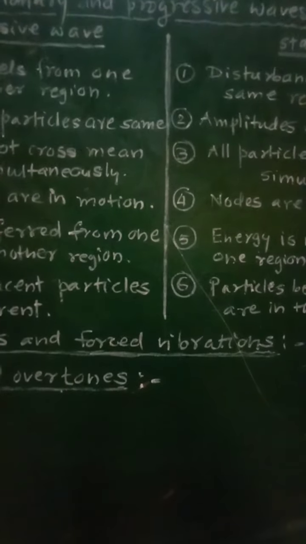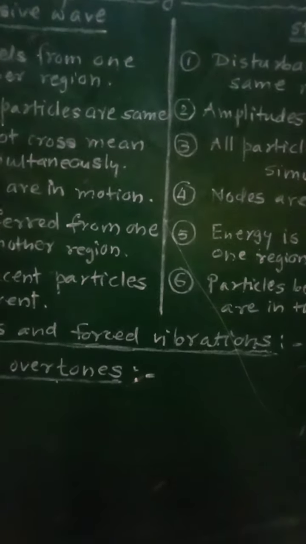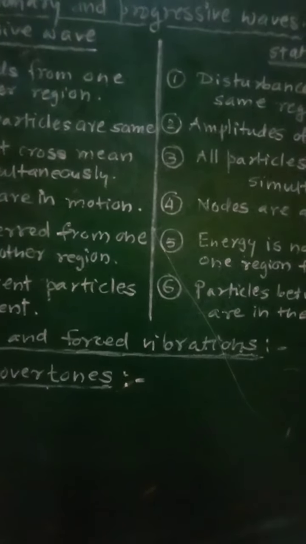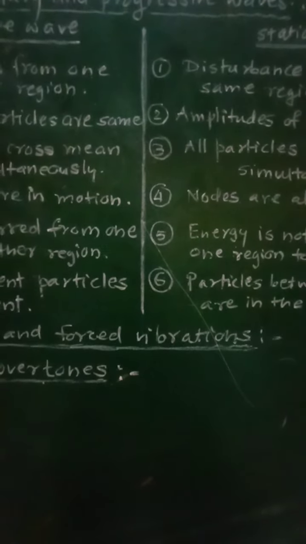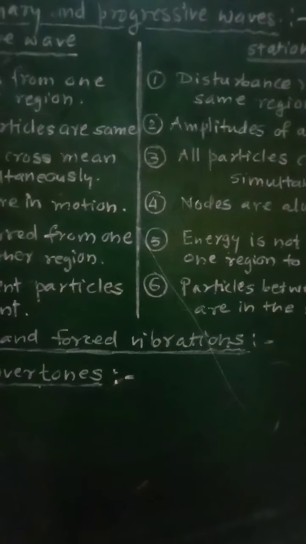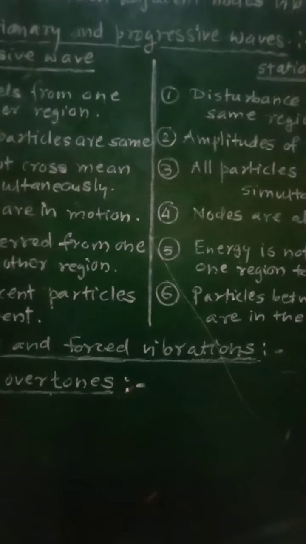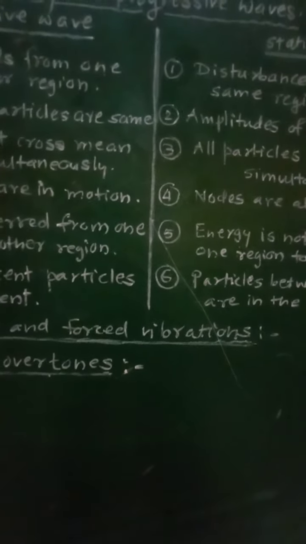For example, the vibrations of a drill machine are forced vibrations. If any bell is rung continuously, then it will give rise to forced vibrations, and if that bell is rung once, then it will be the example of free vibrations. So this is regarding free vibrations and forced vibrations.